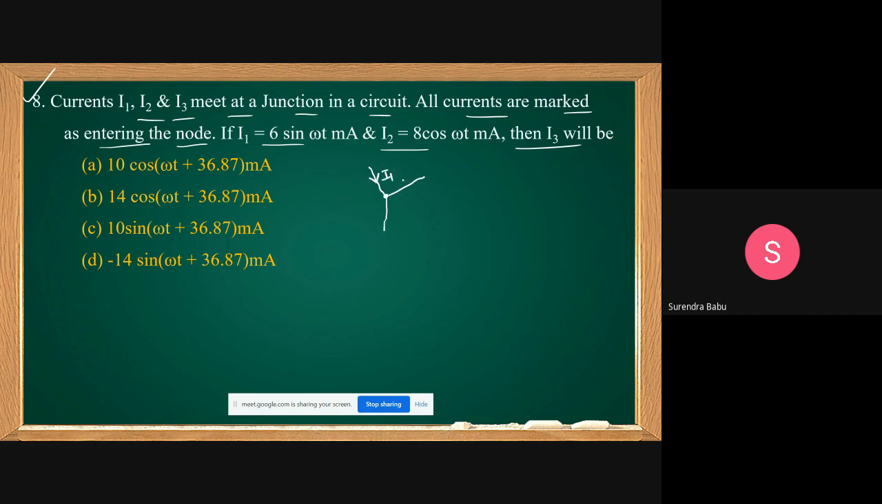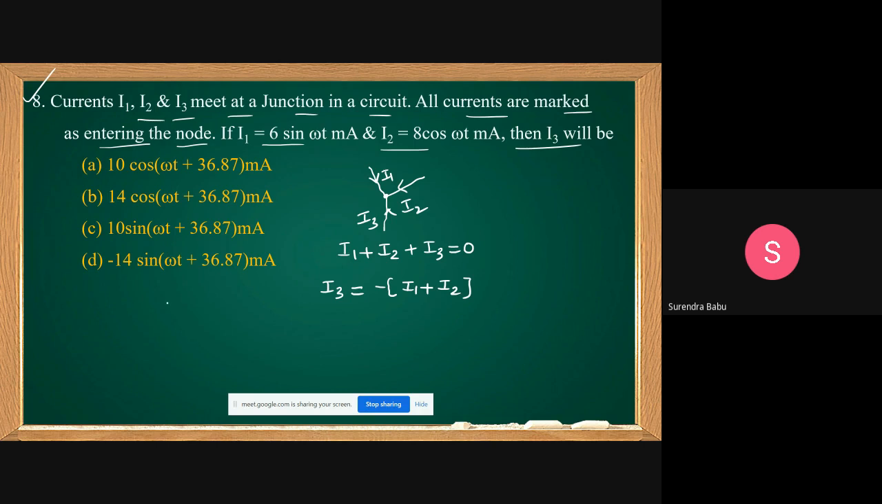This is I1. This is I2. This is I3, students. If all the currents are entering at the node, what is I1 plus I2 plus I3? According to KCL, equal to 0. But you want to find which one? I3. Then what is I3? I3 equal to minus of I1 plus I2.